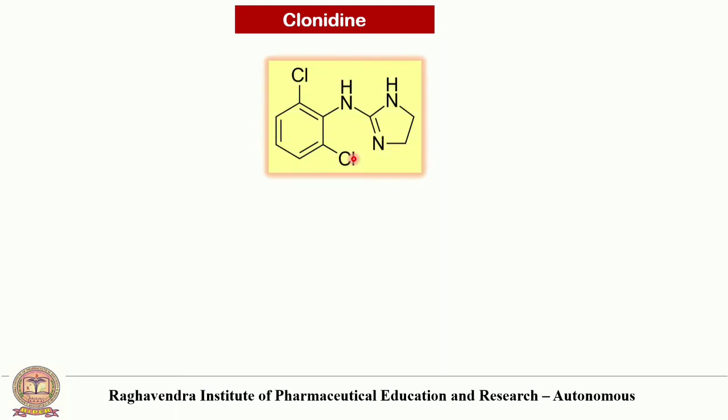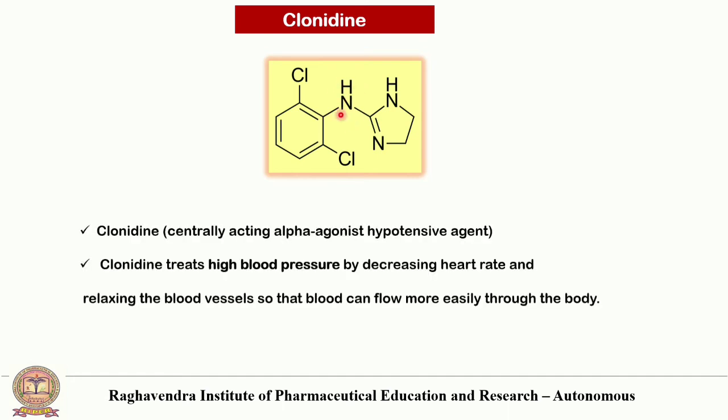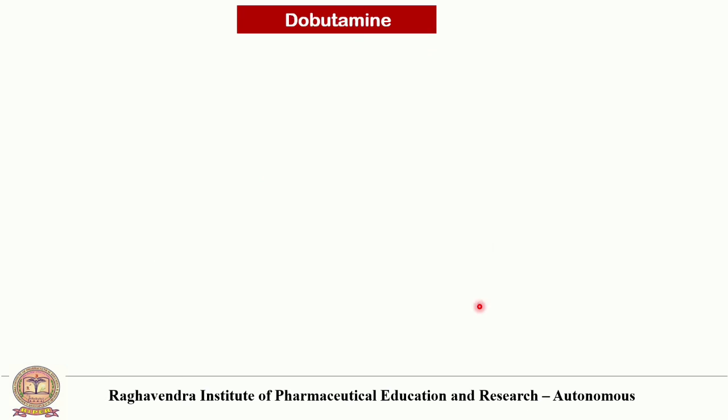Next drug is clonidine. This is the clonidine. It has two chlorine atoms at these positions and it has the amino bridge. Clonidine is a centrally acting alpha agonist hypotensive agent. Clonidine treats high blood pressure by decreasing the heart rate and relaxing the blood vessels so that blood flows more easily throughout the body.